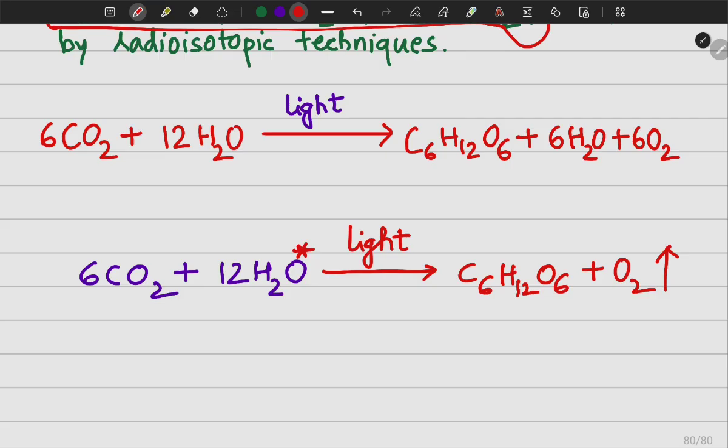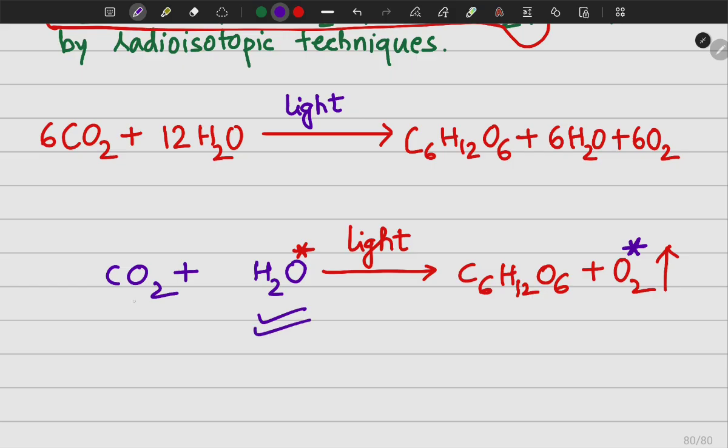Alright, I'm not balancing the equation so that we can focus on the radioisotopic technique. So what happens, this oxygen which is released here, it was tested and found that it was the same radioisotopic oxygen which was present in the water that we used for photosynthesis, right?